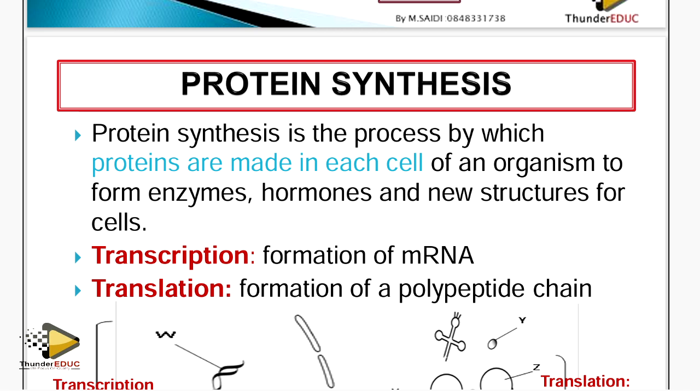When we say protein synthesis is the process by which proteins are made, what are proteins made up of? Don't forget that proteins are made up of amino acids. These are the building blocks of proteins. When they ask what the building blocks of proteins are, you say amino acids. The amino acids join together, and when one amino acid joins with another, you form a polypeptide chain.